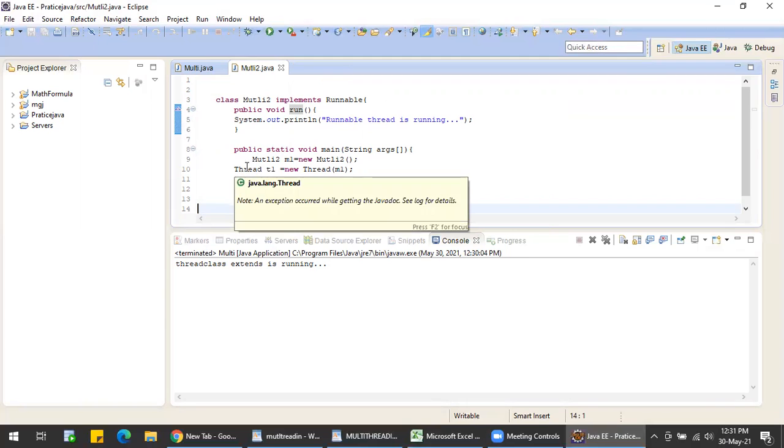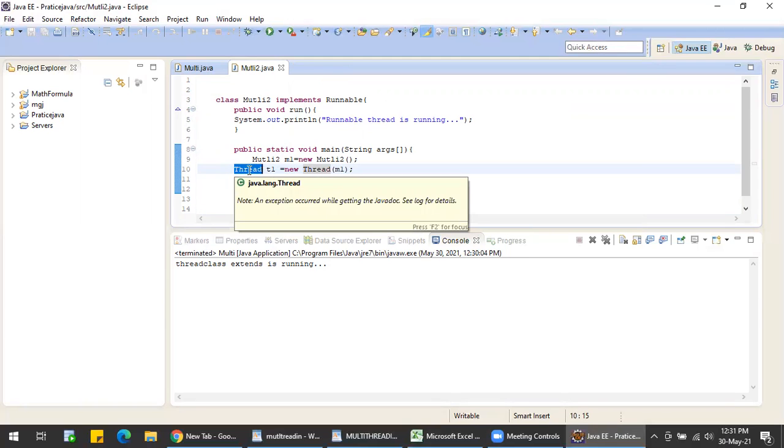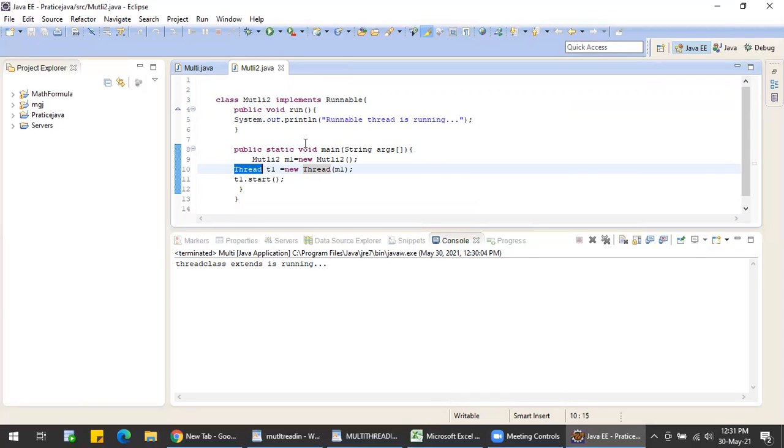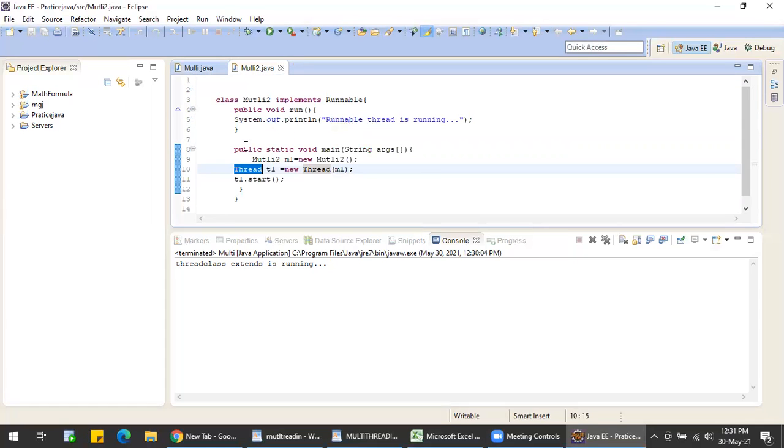I hope you can see what I'm doing. Without the Thread class, this Runnable interface will not run; without making an object for a thread, we will not be able to use this Runnable interface.